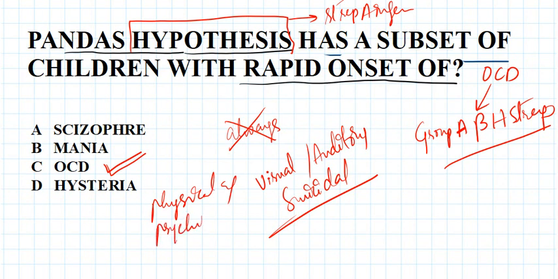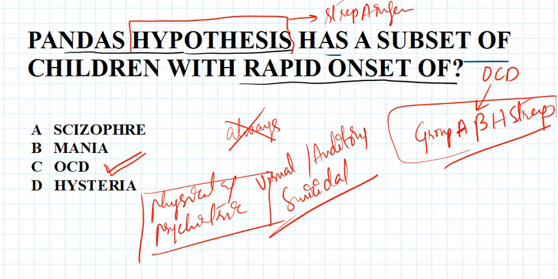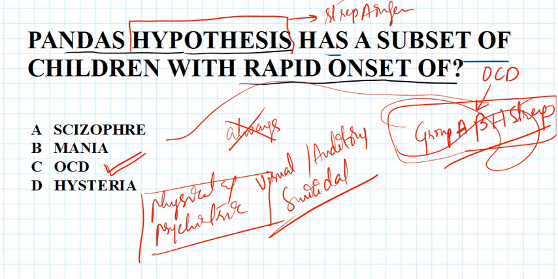That is the main reason we call it a hypothesis, because we cannot make a confirmatory or solid evidence that group A beta hemolytic streptococcal infection or infections like these might land the children into OCD. No, there is no static or solid evidence, but still most physicians consider this PANDAS hypothesis. Okay, everyone okay? Understood?